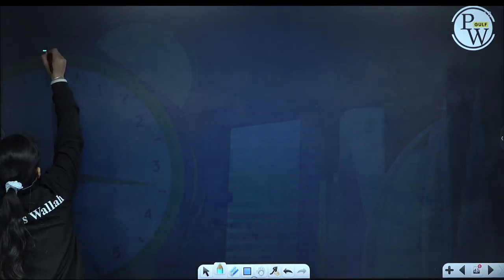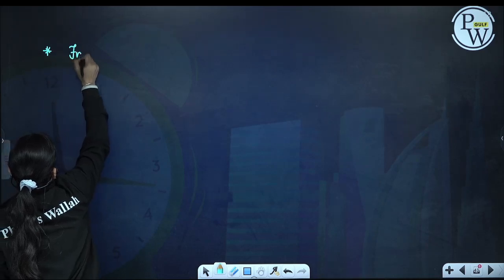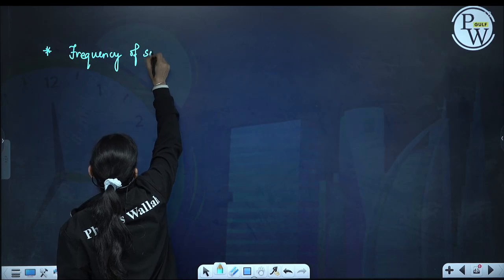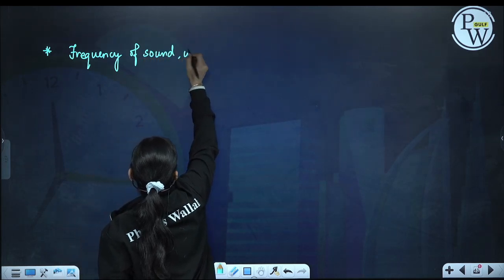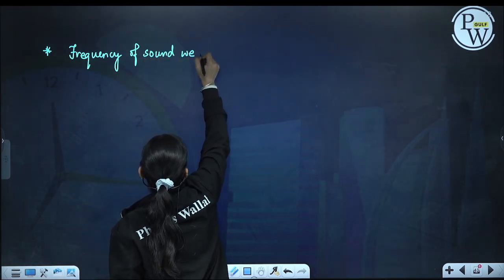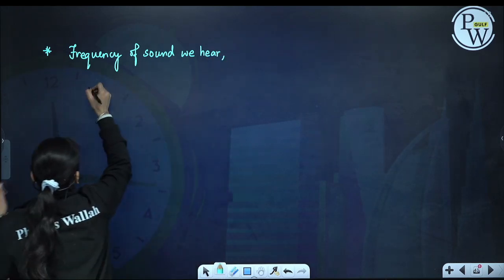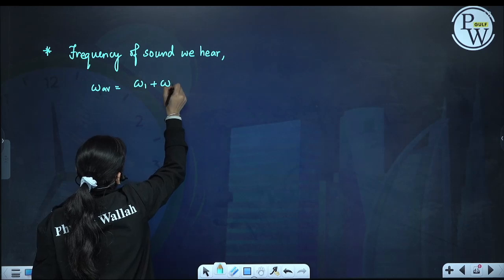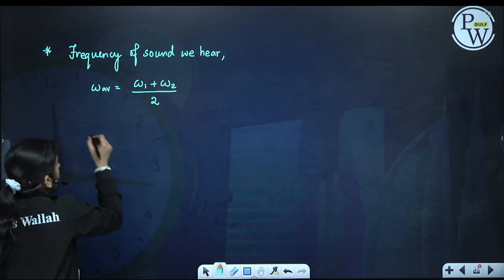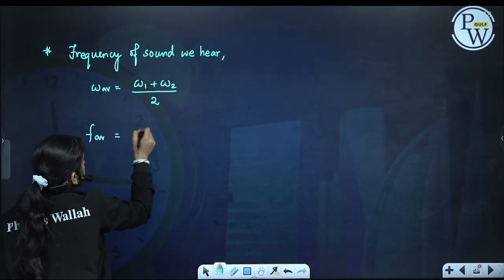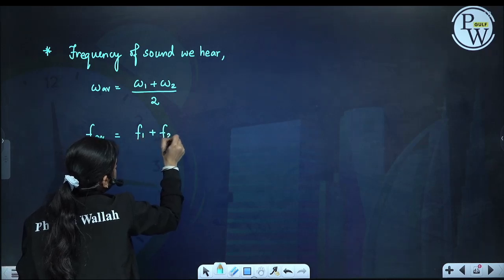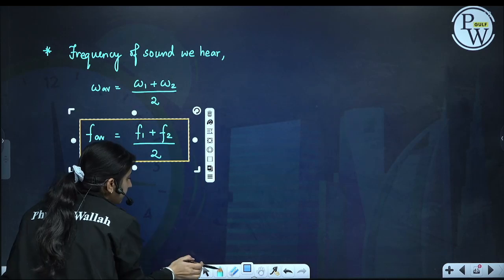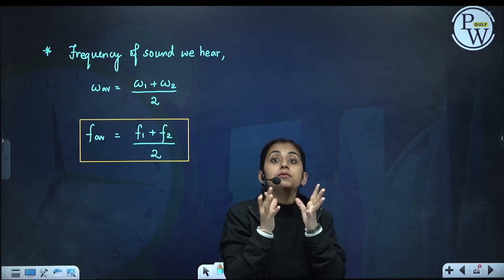So the frequency of sound we hear, omega average, will be equal to (omega 1 plus omega 2) by 2, or we can write f average will be (f1 plus f2) by 2. This is the frequency we hear.